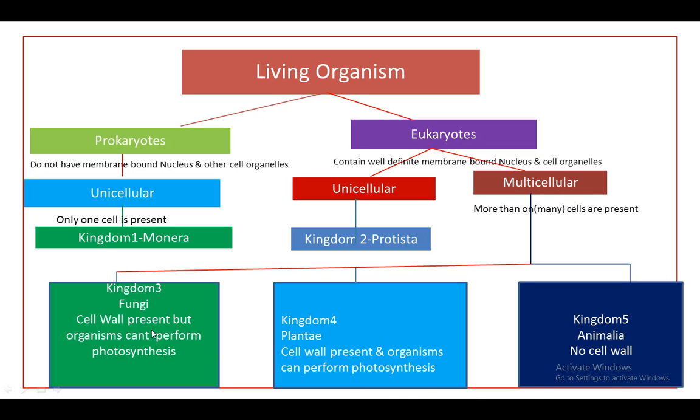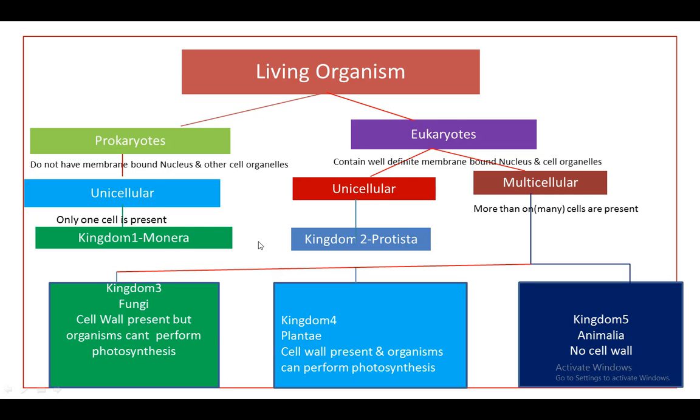Okay, so if we consider the lifestyle, fungi are the decomposers, plants are the producers and animals are the consumers. So this is the flow chart of how living organisms are categorized into 5 different kingdoms.